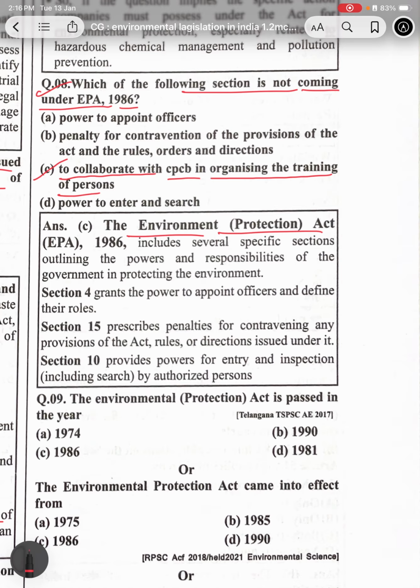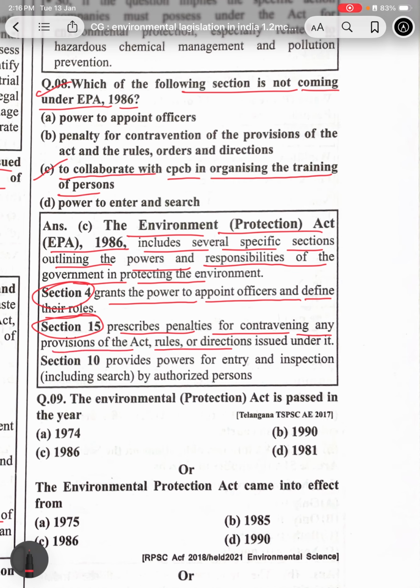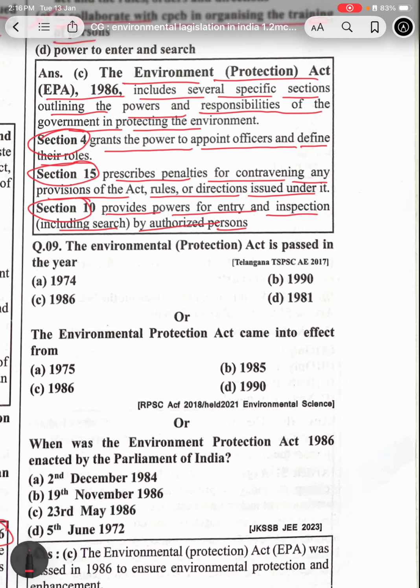The Environmental Protection Act 1986 includes several specific sections outlining the powers and responsibilities of the government in protecting the environment. Section 4 grants the power to appoint officers and define their roles. Section 15 prescribes penalties for contravening any provisions of the Act, rules, and directions issued under it. Section 10 provides the power for entry and inspection, including by authorized persons.